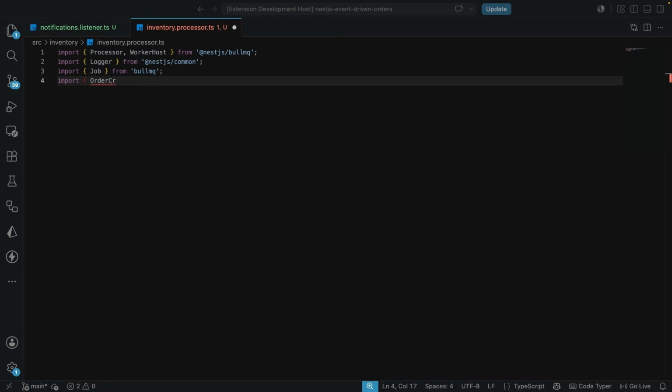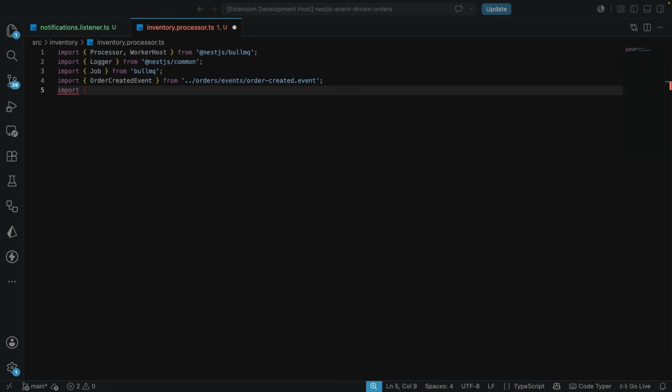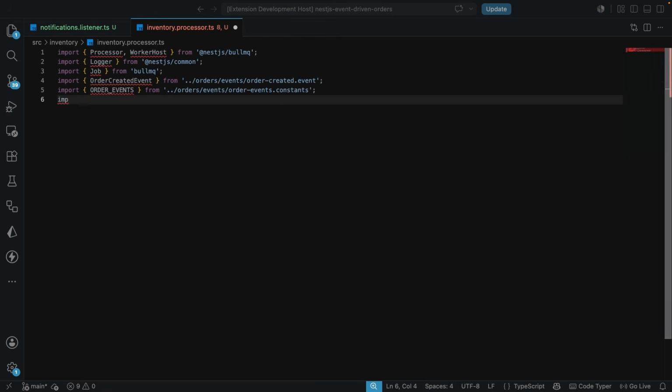Let's import the order created event, which is going to come from the orders folder and then the event, the order created event file. We need two more imports, the order event. The order event is going to come in from our constant. So remember the order event created. This is going to be coming from the constant. And we also have the queue names, which is going to come in from the queue constants.